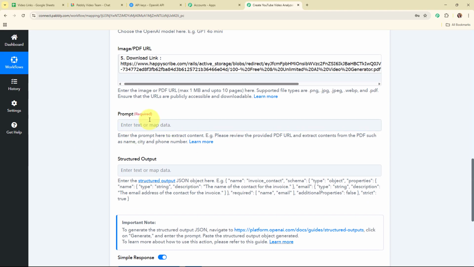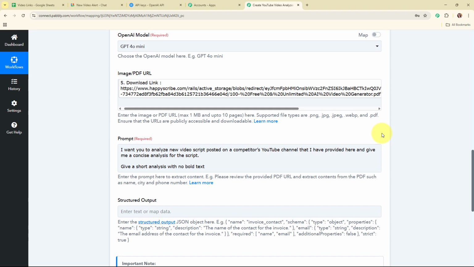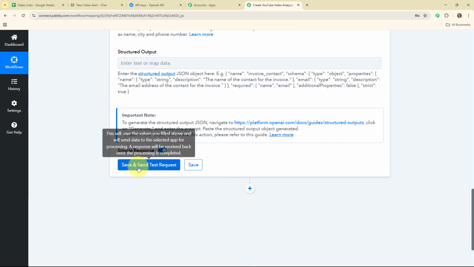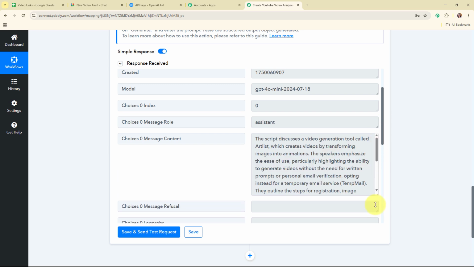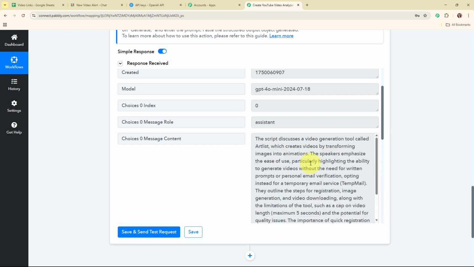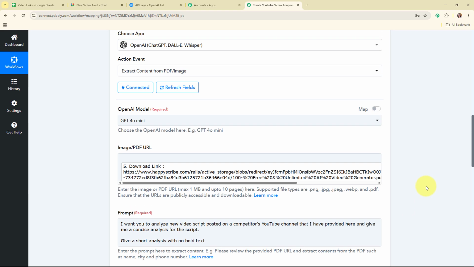And then it is asking me to enter the prompt. So I need to enter the prompt that I want to give to AI to generate a proper analysis for this PDF. So let me add the relevant prompt. Alright, so here I've successfully added a relevant prompt, and now after entering all the required details I'm going to click on this save and send test request. Alright, so here you can see we have received a successful response where we have received a message content generated, where we have received the entire analysis generated for this video. Alright, so with this we have successfully set up this action step as well.